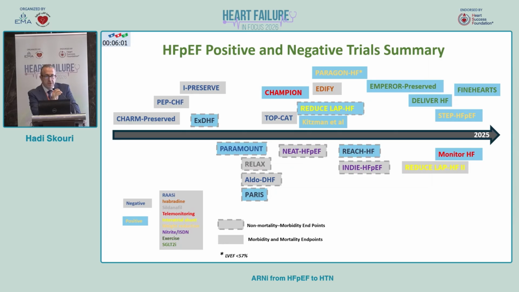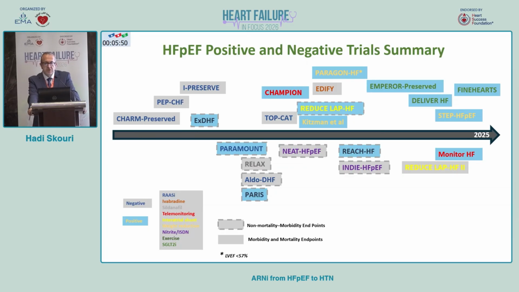Having said that about hypertension, I will move to heart failure with preserved ejection fraction and try to correlate both in the same setting. We know that in heart failure with preserved ejection fraction, for a long time there were a lot of negative trials, up till recently, over the last 7 to 10 years, when some positive trials appeared in HFpEF. Recently there were many trials, including FINEARTS-HF, and the SGLT2 inhibitor class molecules, etc.